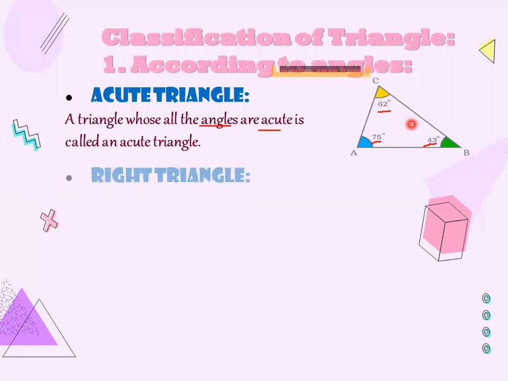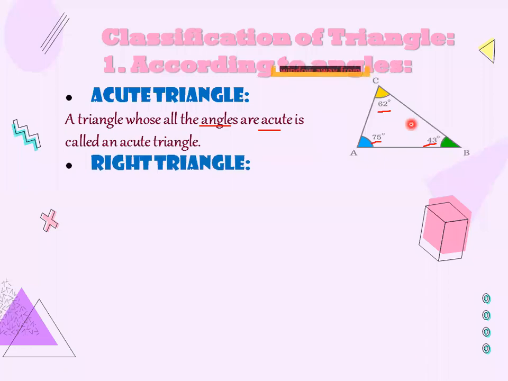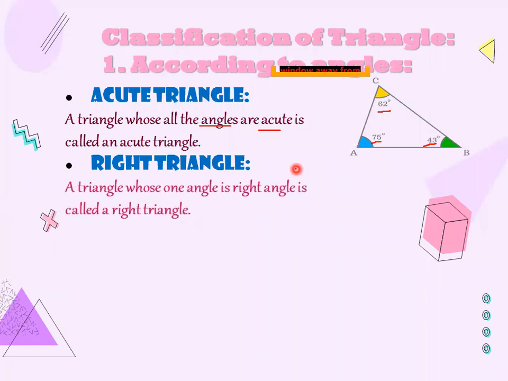Okay, now the next one is the right triangle. What is a right triangle? Right triangle means a triangle whose one angle, okay, one angle, we are talking about only one angle. A triangle whose one angle is a right angle, means one angle should be a right angle, not all the angles. So that will be the right angle triangle.